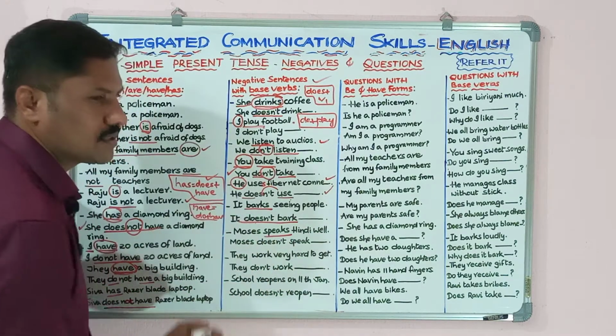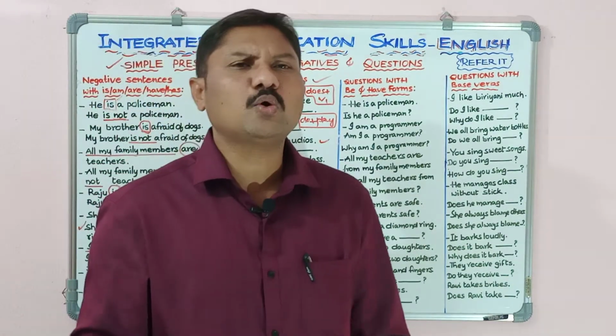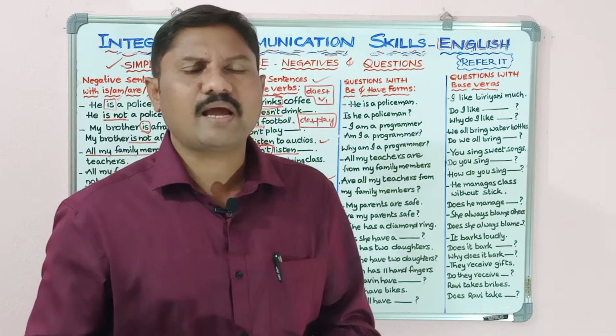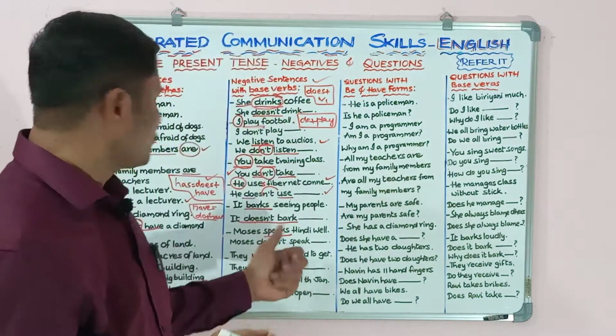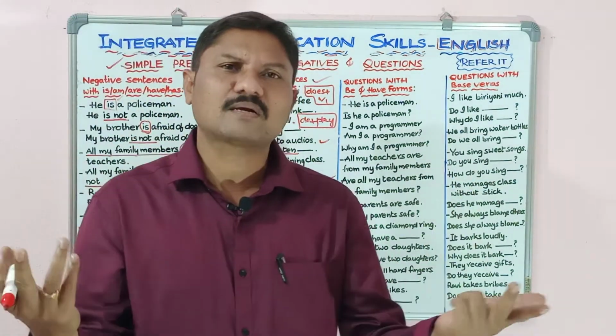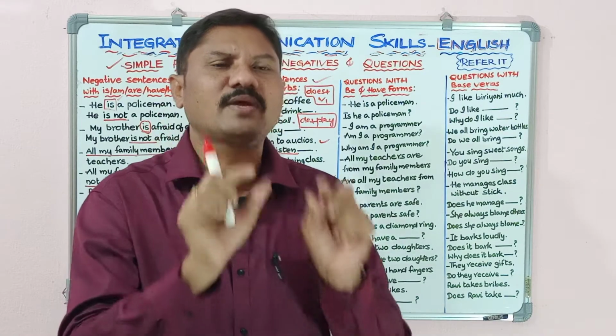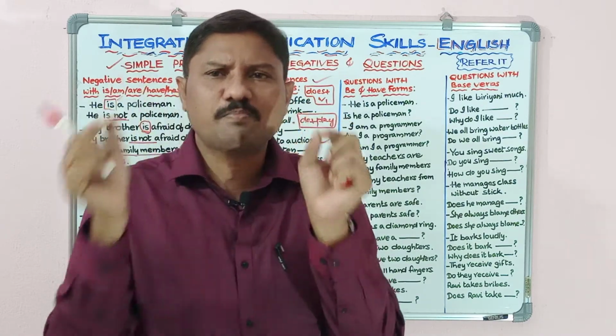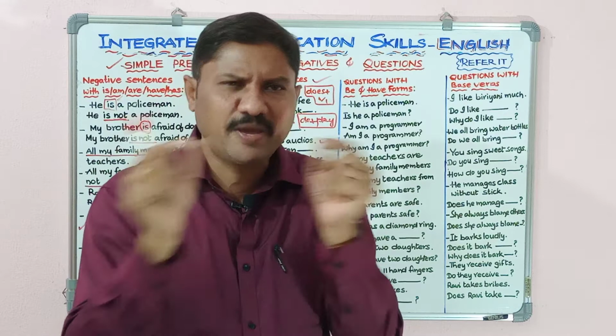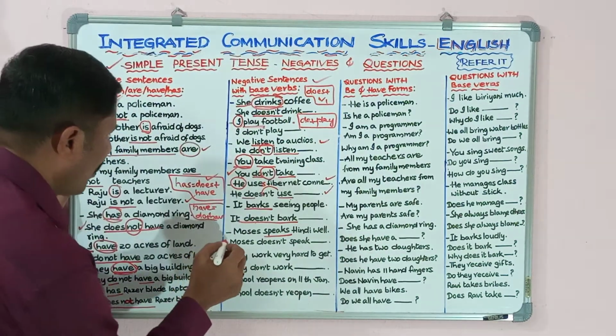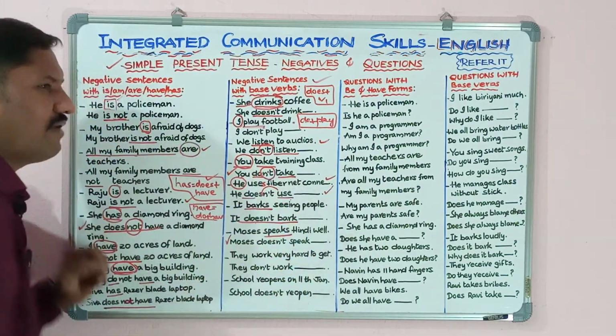Next, Moses speaks Hindi well. Identify the verb, speaks. S is added. Then you easily say that okay, speaks is equal to does plus speak. Simply add not between does and speak. Then it will become doesn't speak. Okay, now Moses doesn't speak Hindi well.